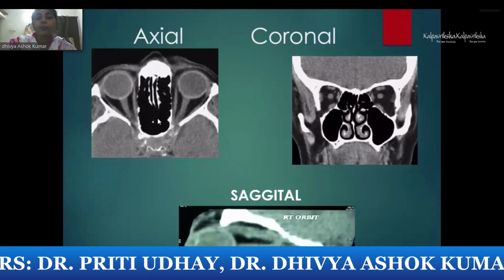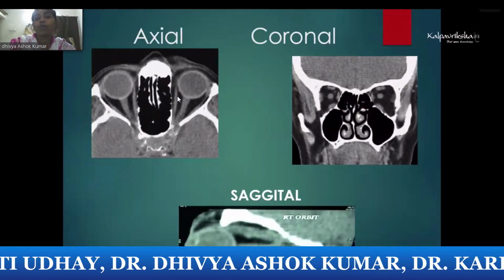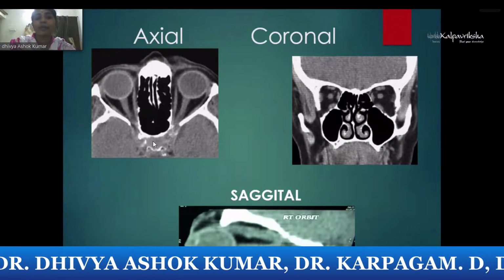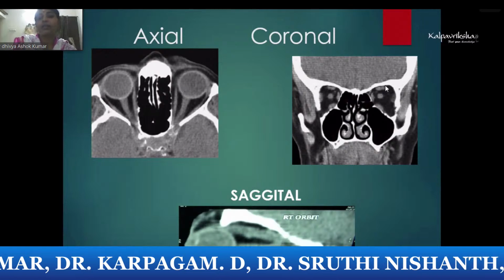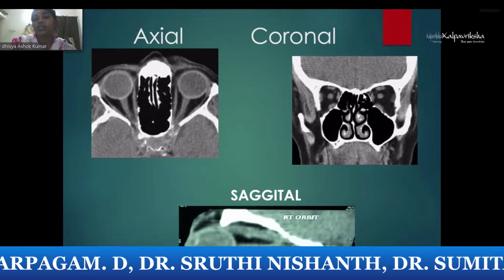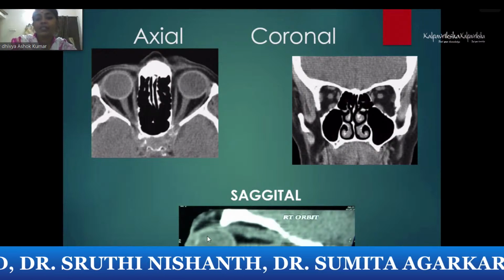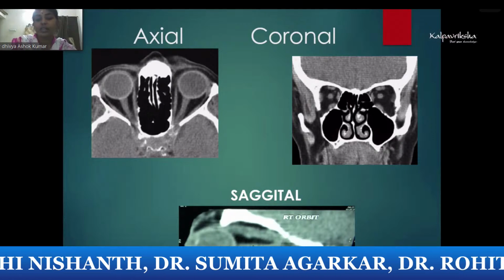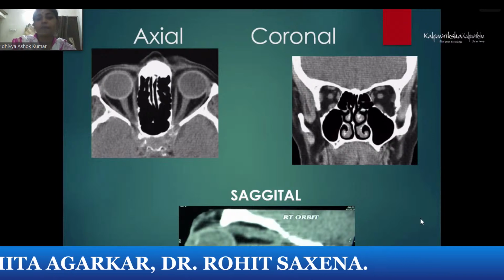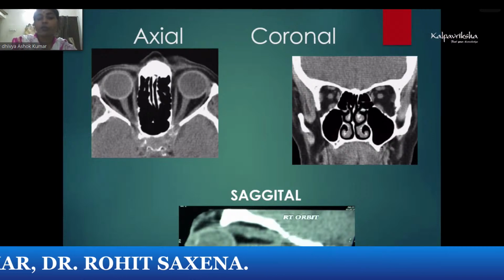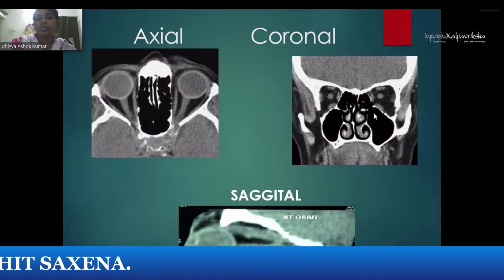In these planes, how do you usually look at the orbit? You have the axial plane. In this axial plane, from the upper part, if you see the eyeball, it will look like this. This is axial. Then this is a coronal section across the front. Sagittal is cut on the sagittal axis, where you see the globe with the optic nerve on the orbital apex. This is sagittal. So especially when you have blowout fractures, you go for the sagittal and coronal sections.